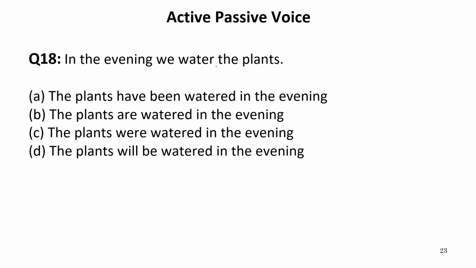In the evening, we water the plants. Now we see the sentence, in the evening is a time phrase, an adverb. Now it is written, we water the plants. This is the sentence which has to be converted into passive voice because this sentence is already in active voice. The sentence is of present indefinite tense.